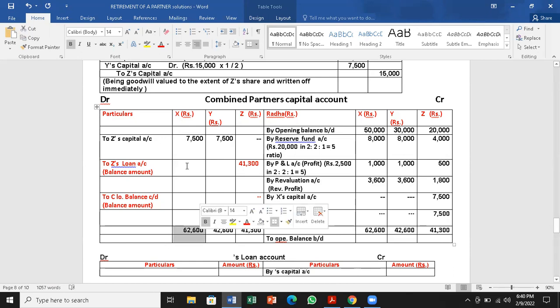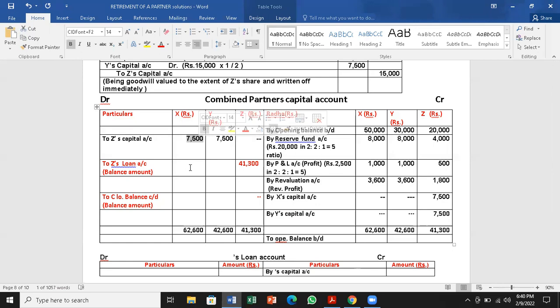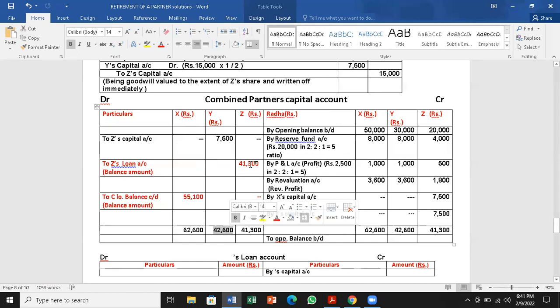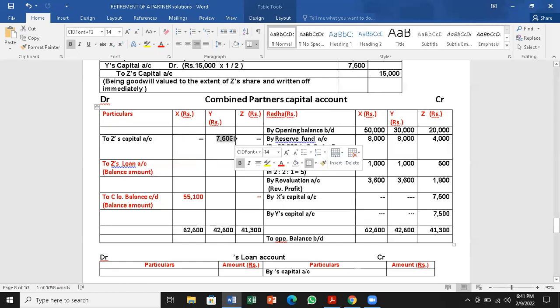So 62,600 minus 7,500. If you do, you're going to get 55,100 for X, and for Y, 42,600 minus 7,500 we are supposed to do, 35,100. So these two partners will continue their business.